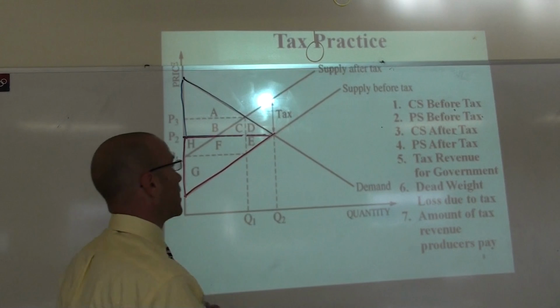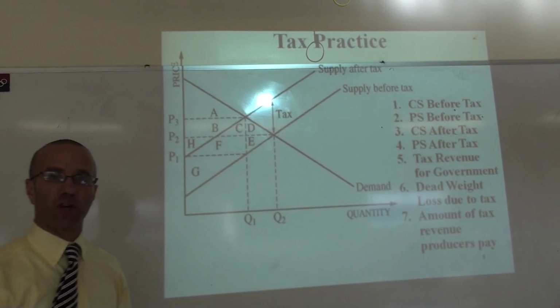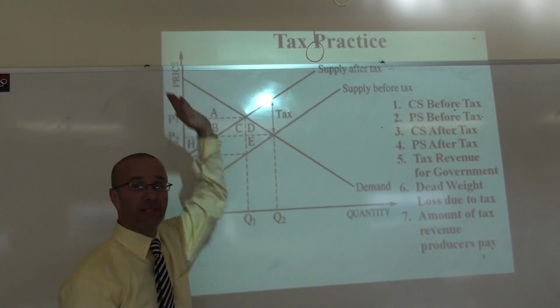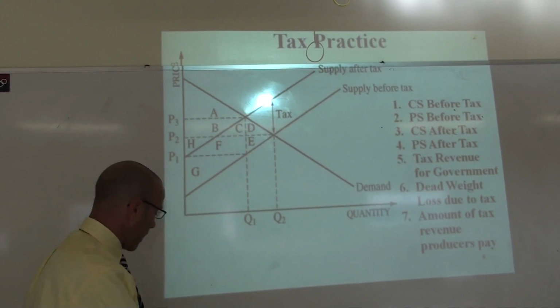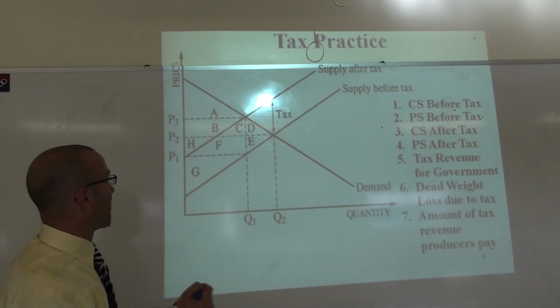All right, so we already did 1 and 2. Now we're going to check out question number 3. What's the consumer surplus after the tax? Well, we know a tax is going to shift the supply curve up and to the left. Here's our new equilibrium, P3, Q1. The prices are higher, and we know that consumers don't like higher prices.